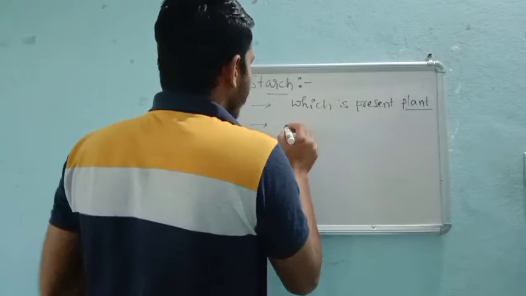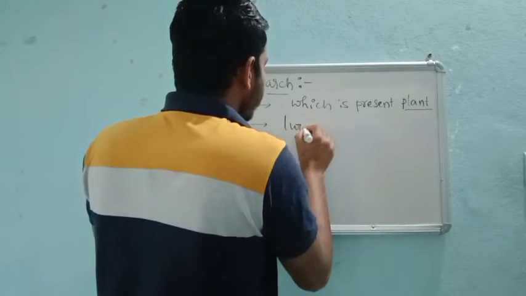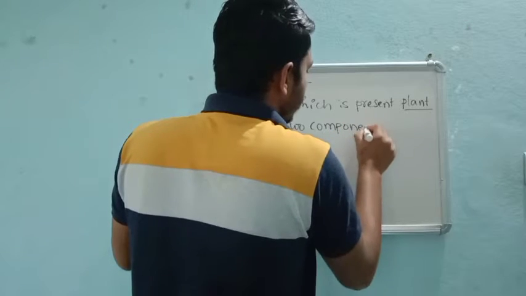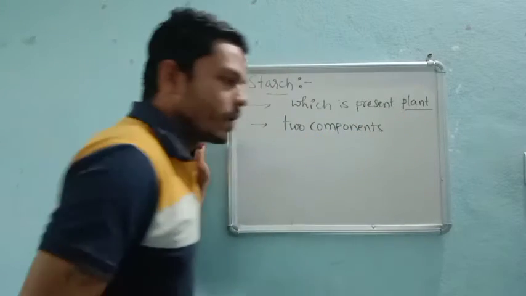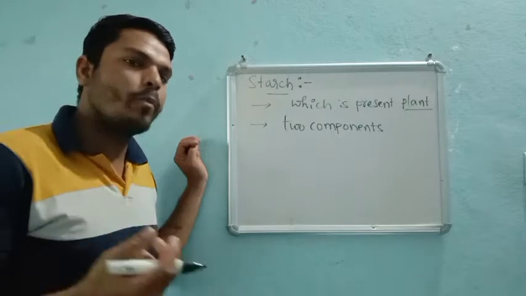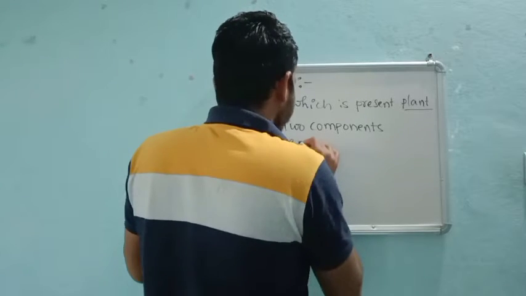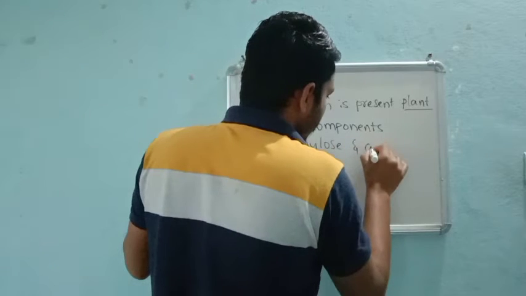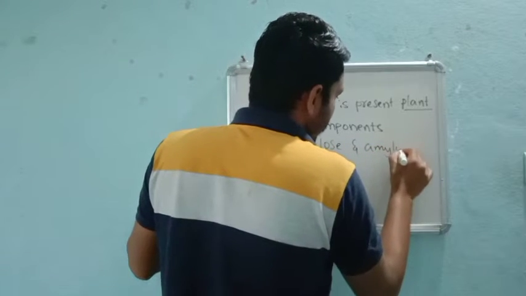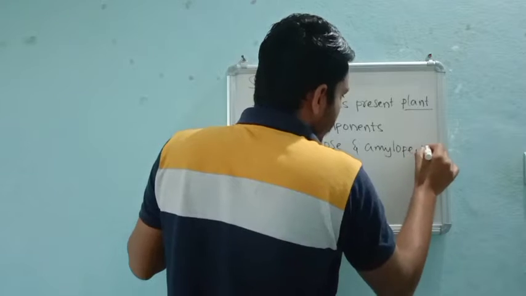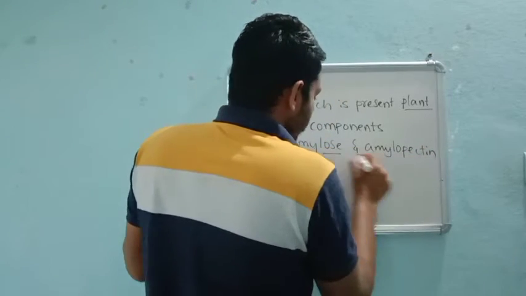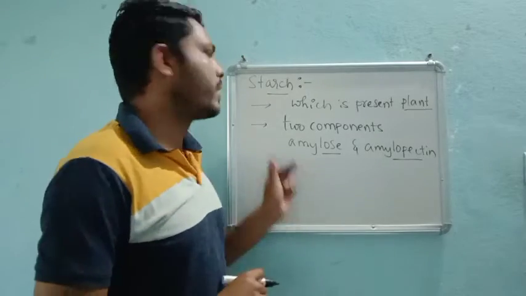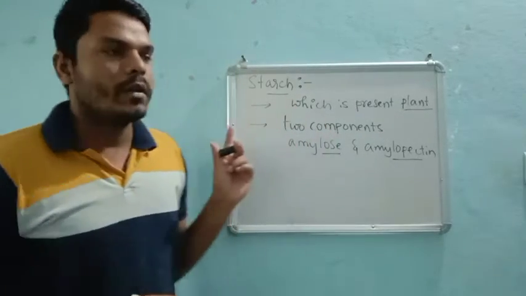Starch is made up of two components, amylose and amylopectin. These are the two components from which we get starch.